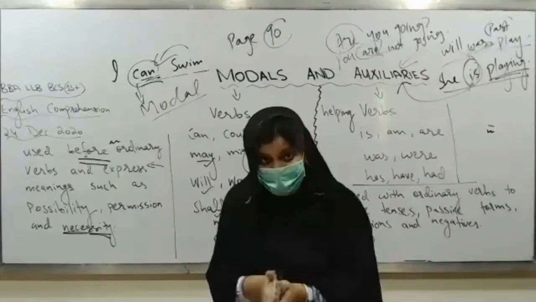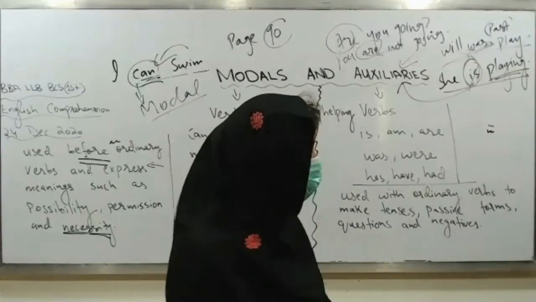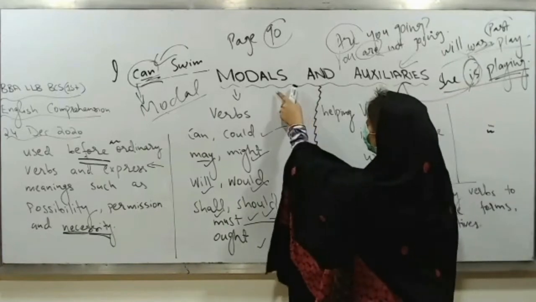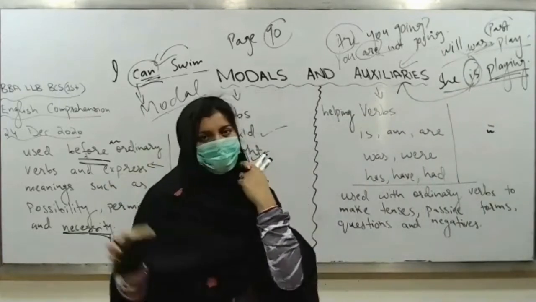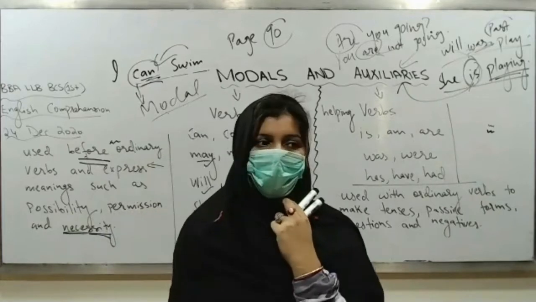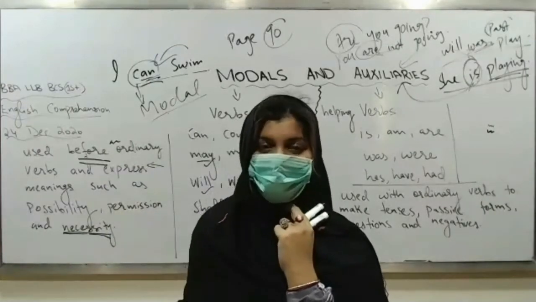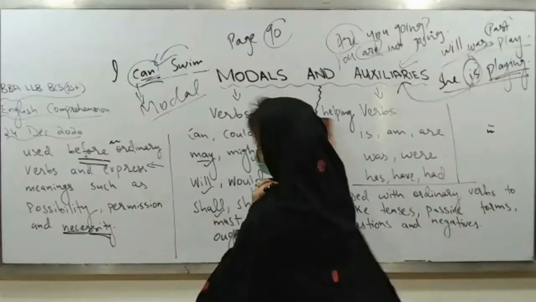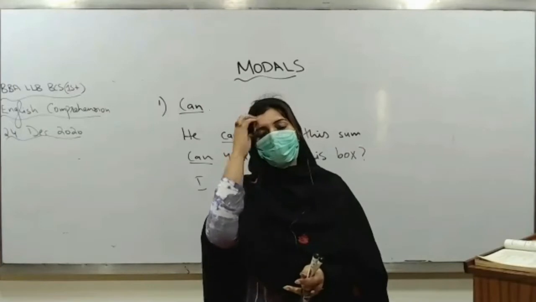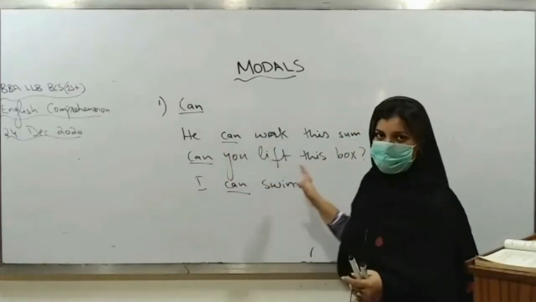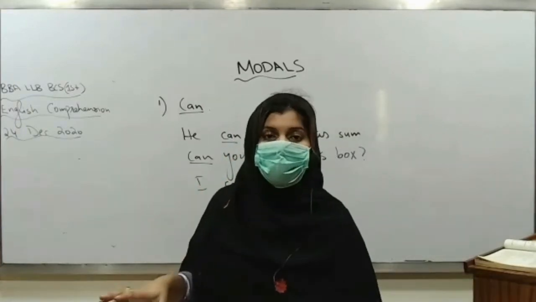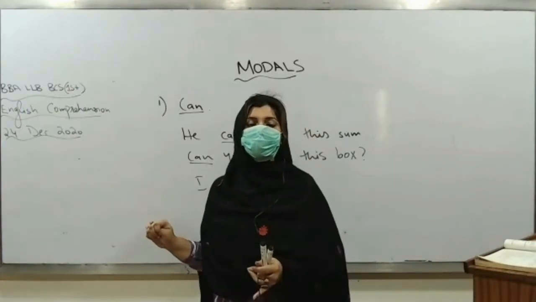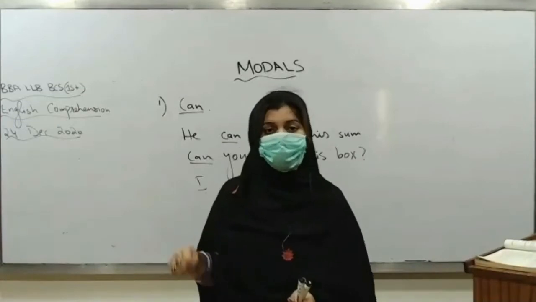We are going to talk about modals in detail. First, understand well the definition of auxiliaries and their examples. After that we are going to talk about modals in detail, right? In the same way, auxiliaries are also verbs like is and are. Is and are are used for present. Was and were are used for past. Will and shall are used for future.